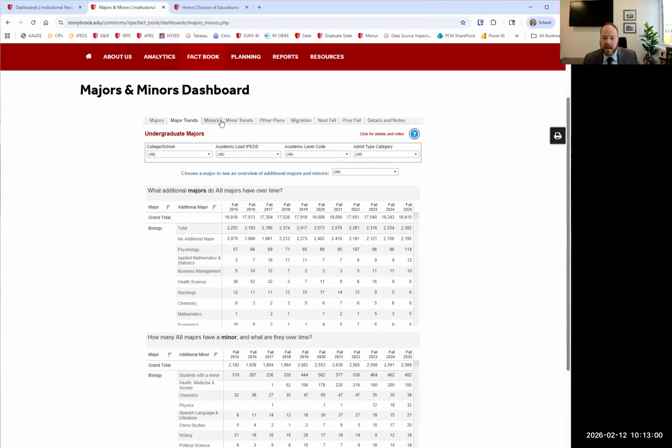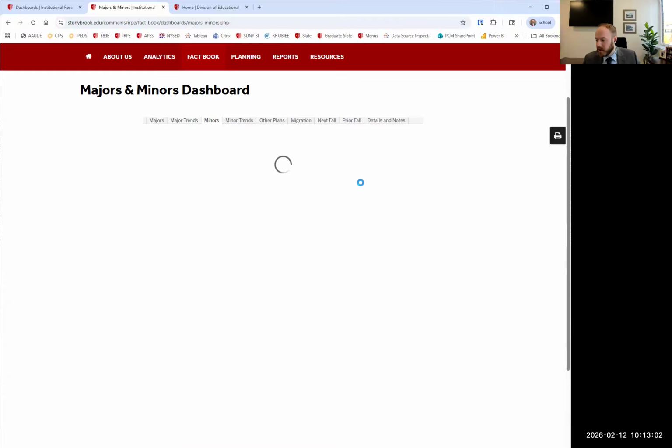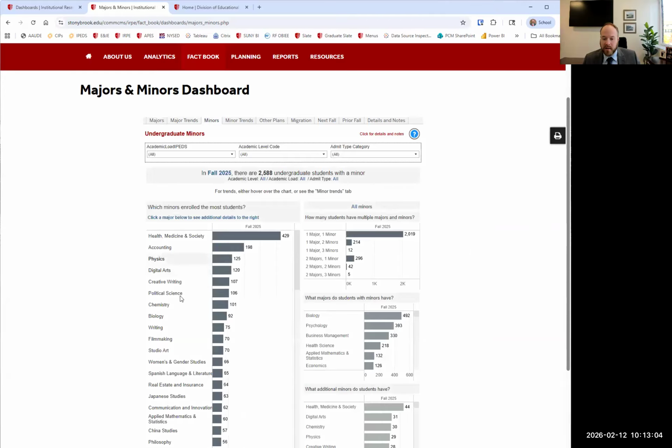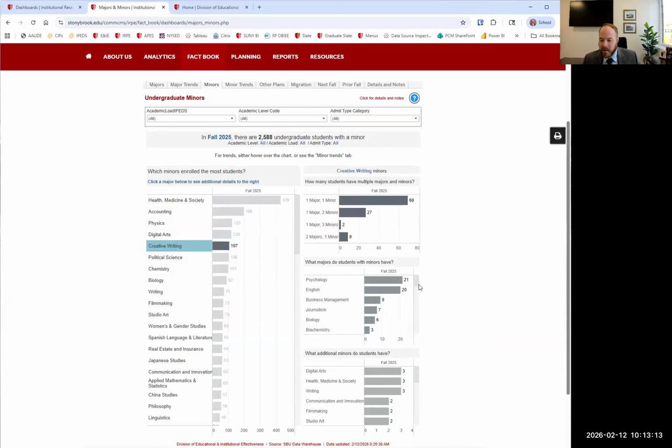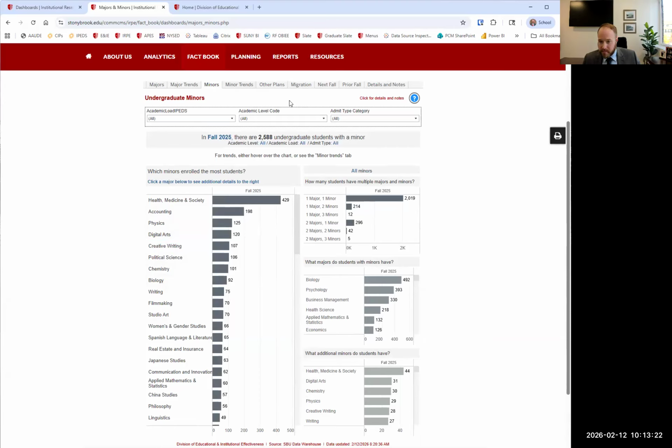Same option is available for minors. So we can look at the minor enrollment here. We can click on there and see what majors have. That one's not going to be super surprising. Let's see what creative writing looks like. Click on a creative writing minor and we can see a pretty decent spread of majors who have that minor. Pretty cool. Same thing with tables.